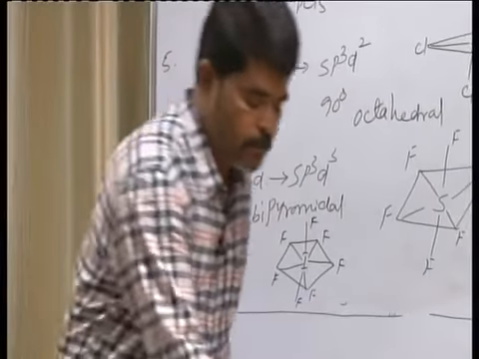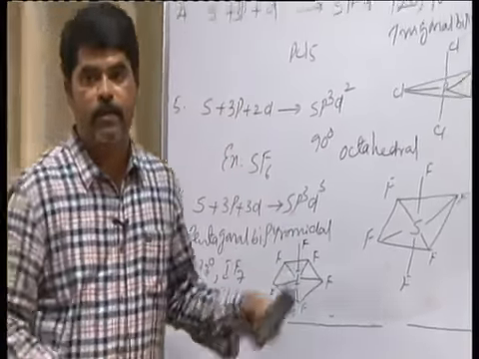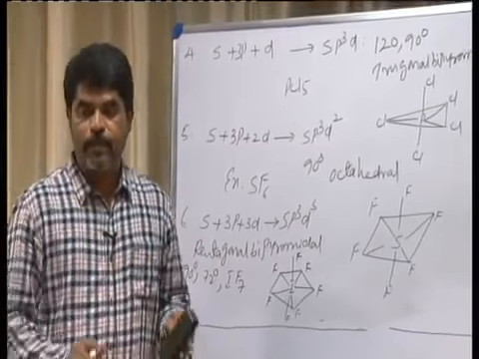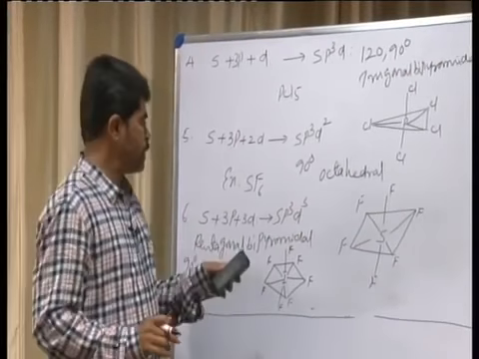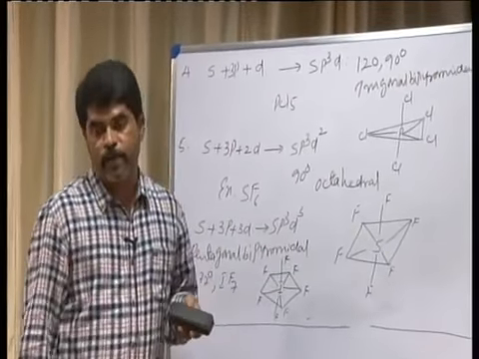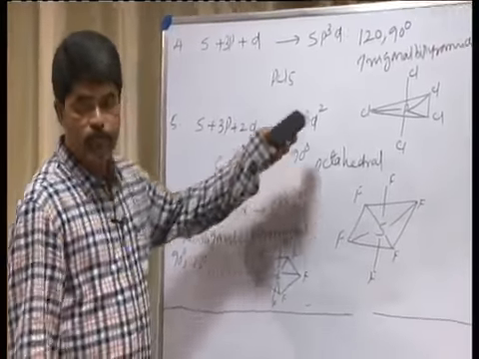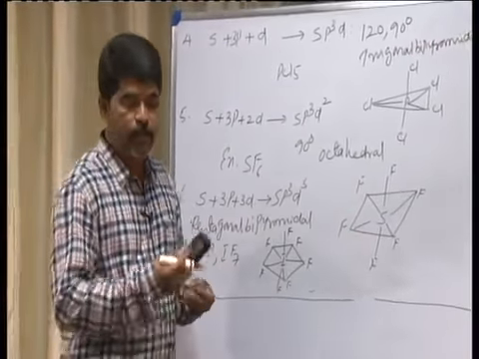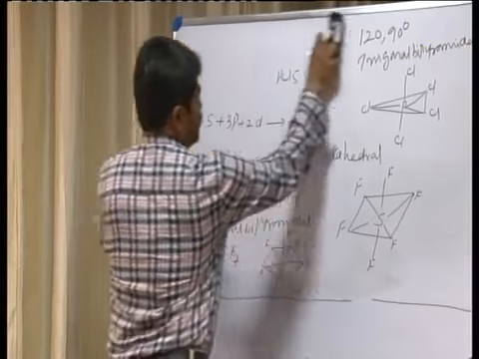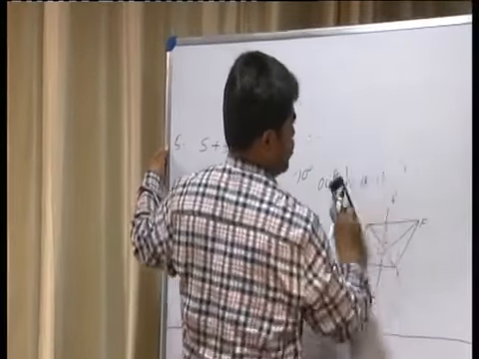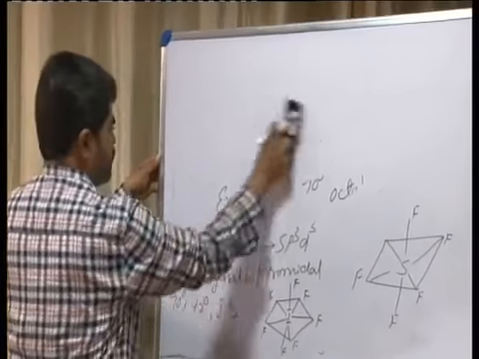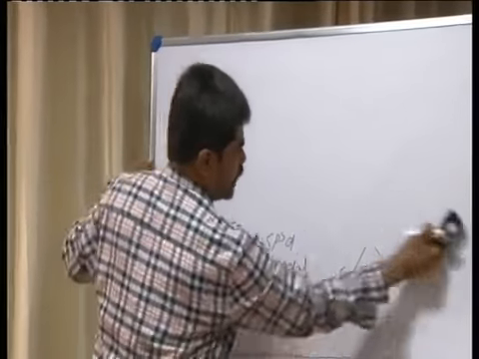This is a brief account regarding the hybridization. But if they give a molecule, for example SF6, how to find the hybridization? If they give SO4 2 minus, how to find the hybridization? Now let us consider the technique for it. How to find the hybridization? To the maximum extent we can use it.